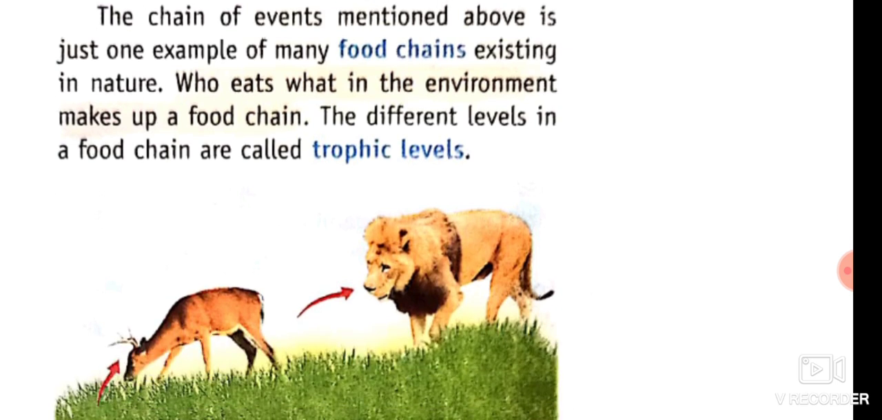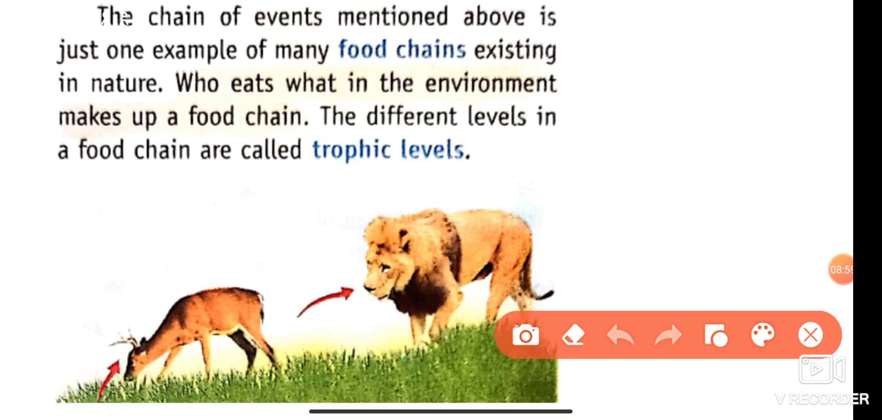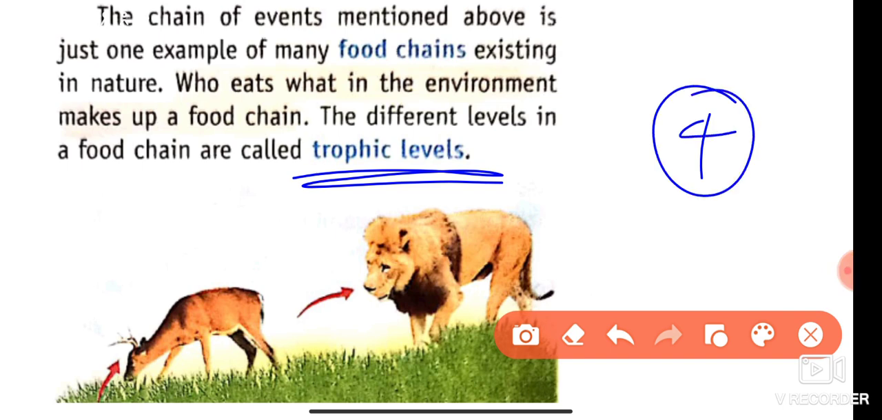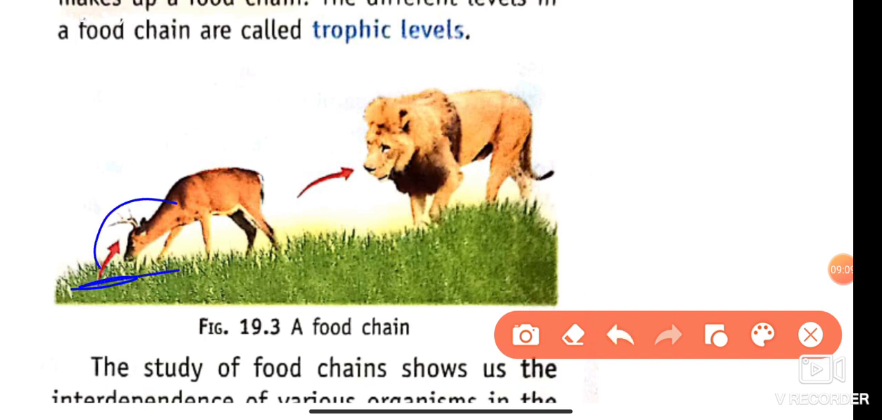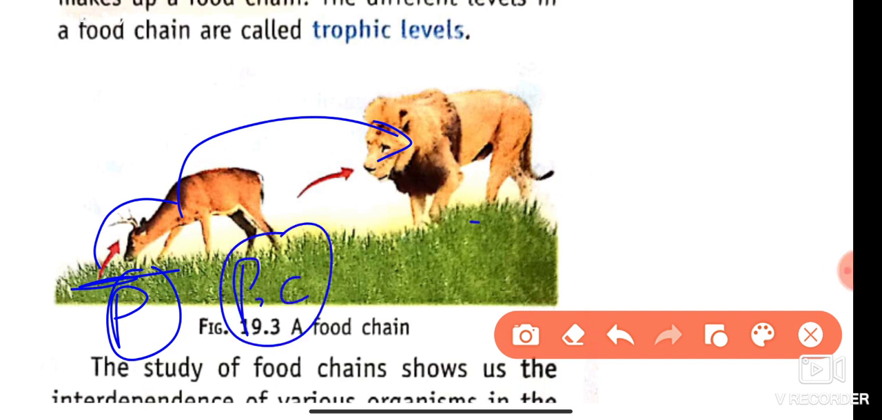The different levels in the food chain are called trophic levels. There are basically 4 trophic levels present in nature. See here, the grass is eaten by deer and the deer is eaten by lion. So this is the producer, this is the primary consumer and this is the secondary consumer, and they make the food chain.